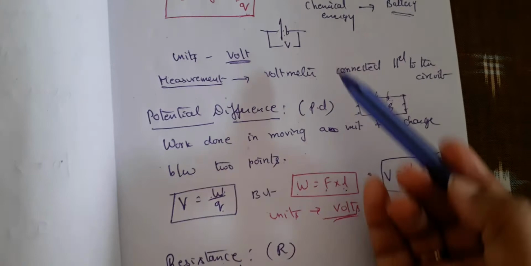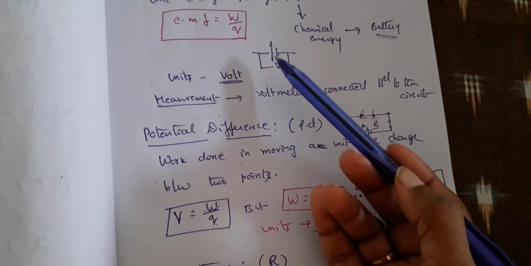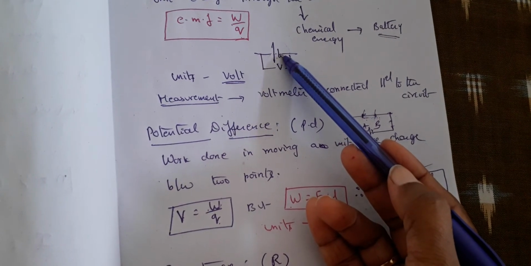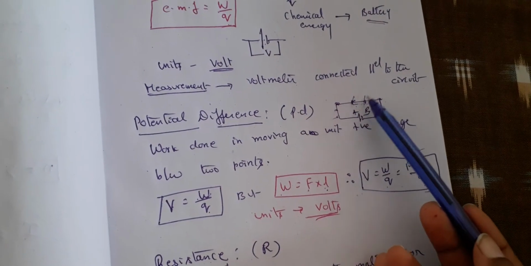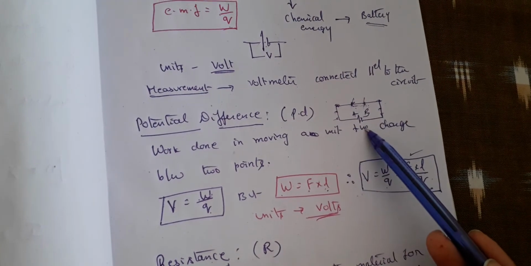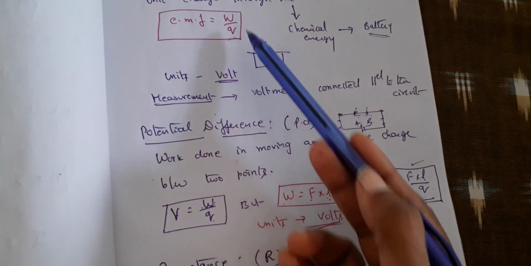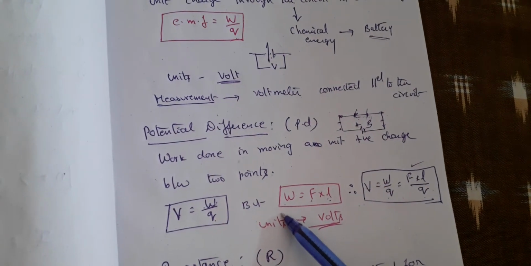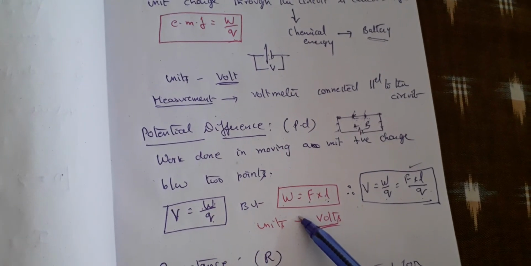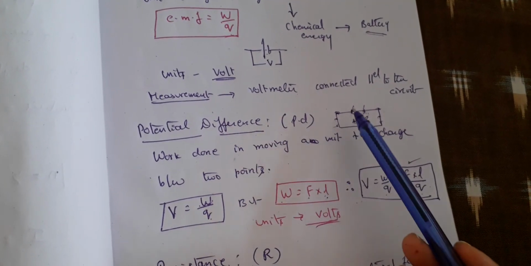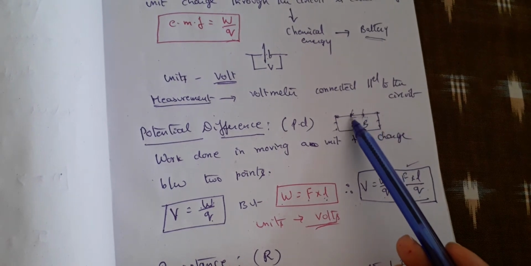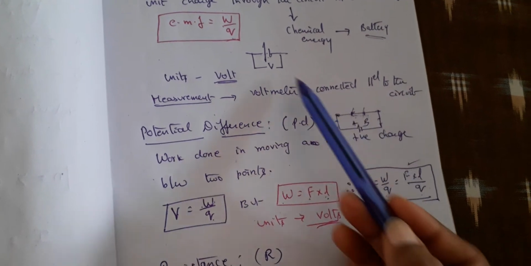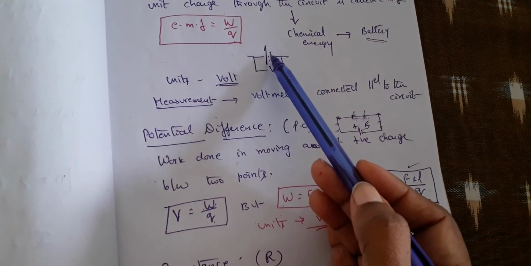So what's the difference between EMF and potential difference? EMF is only measured for the open circuit, that means between the two terminals of the battery. Whereas potential difference is between any 2 points inside the circuit. Okay, children, same formula. Mathematically expressing, both are the same. Units are also the same. The measuring device is also the same. The only thing is that potential difference means difference of potentials between, and potential means energy here. So energy per unit charge between 2 points, and here between the two terminals of the battery, positive and negative terminals of the battery.